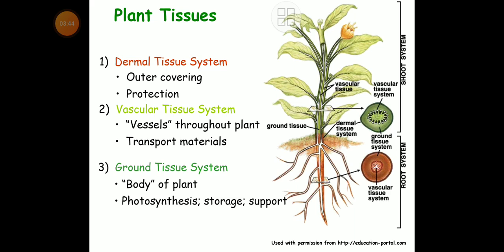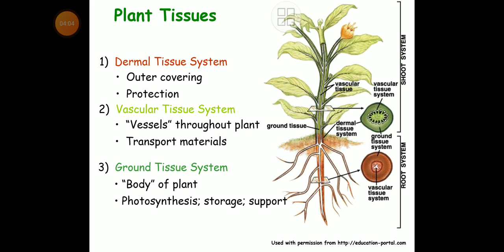Now second tissue system, that is the vascular tissue system. We know that there are vessels throughout the plant, isn't it? And that transports the material. So that type of tissue system is the vascular tissue system.